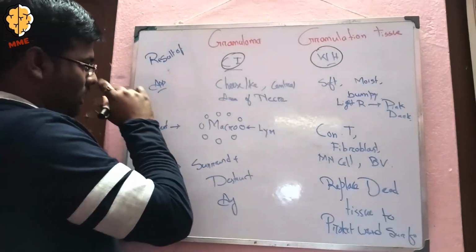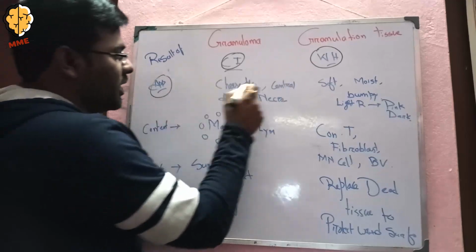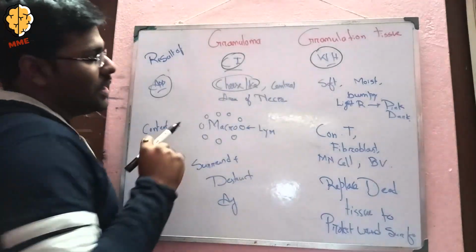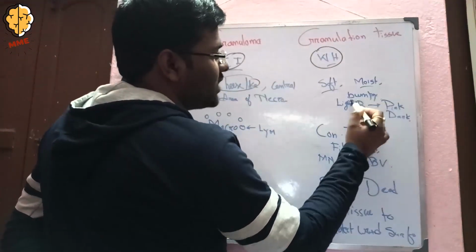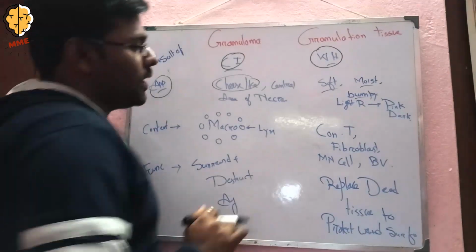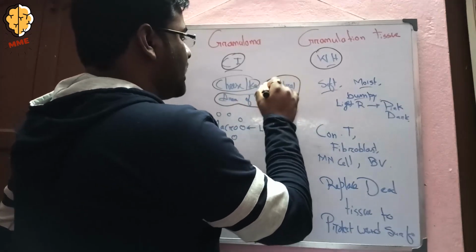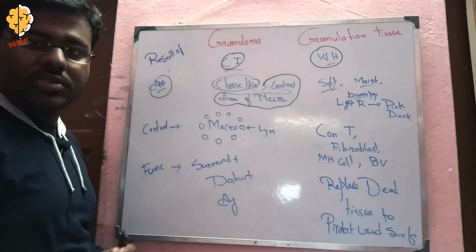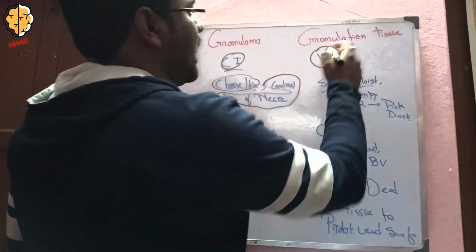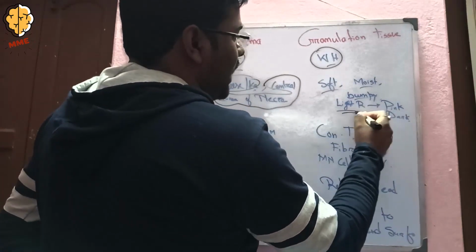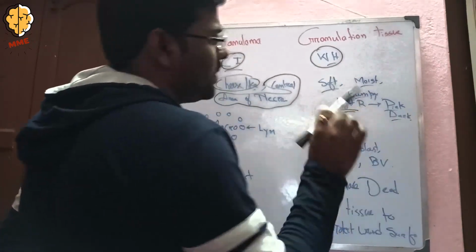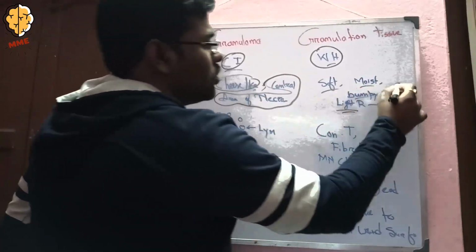Okay. Coming to the appearance, granuloma appears cheese-like, but granulation tissue is soft, moist and bumpy. In granuloma, a central necrosed area is seen. But in granulation tissue, a light red to dark pink color appearance is seen, and there is no area of necrosis.